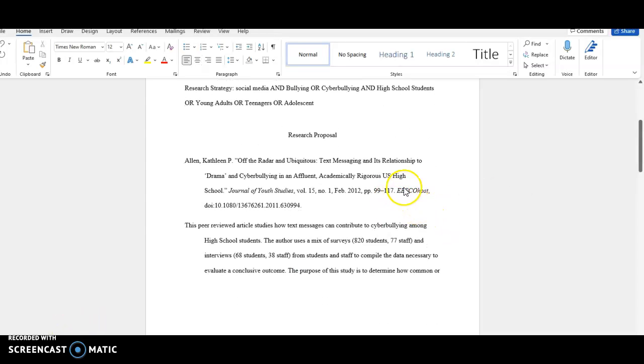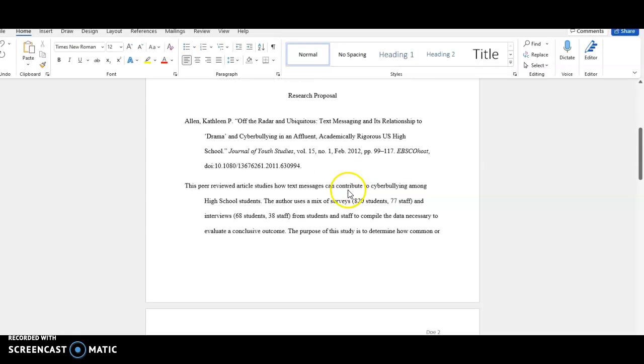And so I've added in my first annotation here. Make sure all your citations, everything is in alphabetical order, everything's double spaced. That's part of the points that I'm grading on your final as well.